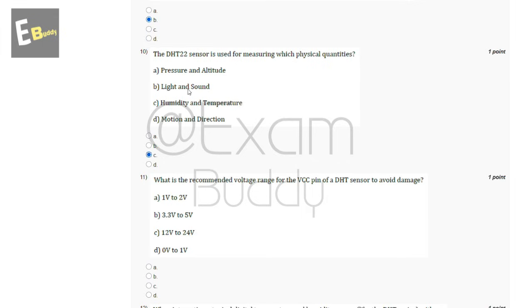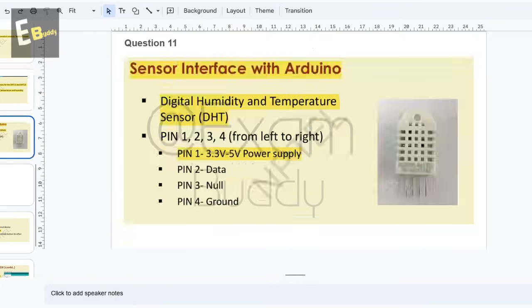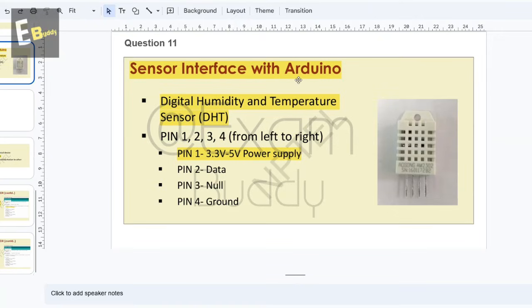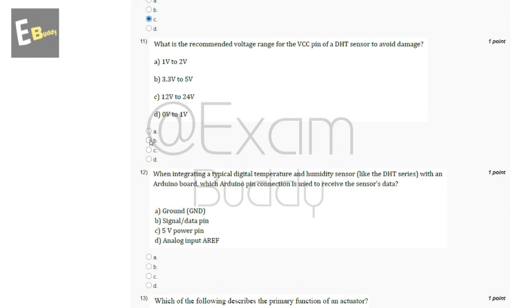And now let's go to our question number 11. What is the recommended voltage range for the VCC pin of a DHT sensor to avoid damage? So these are the options, and now let's check the explanation. In explanation, sensor interface with Arduino, digital humidity and temperature sensor DHT pin 1 to 3.3 volt, 5 volt power supply. So the answer of our 11th question is B, 3.3 volt to 5 volt.